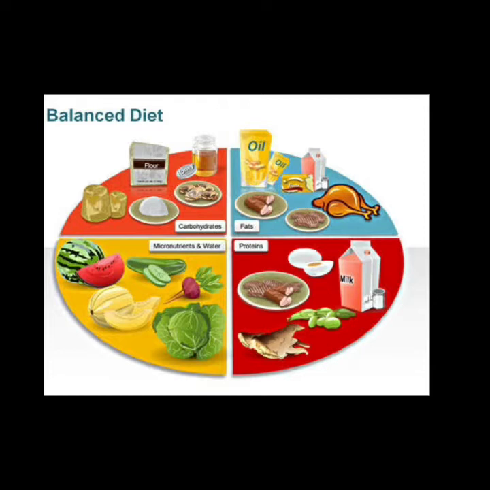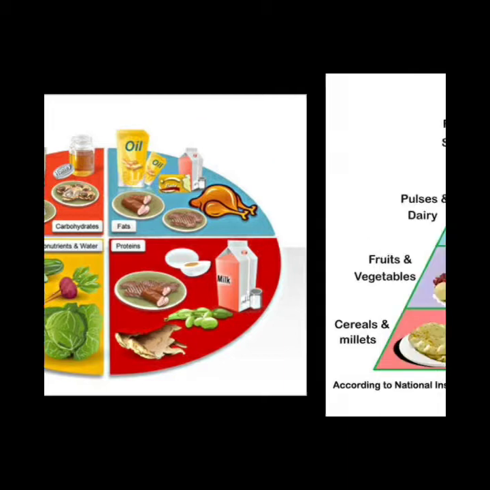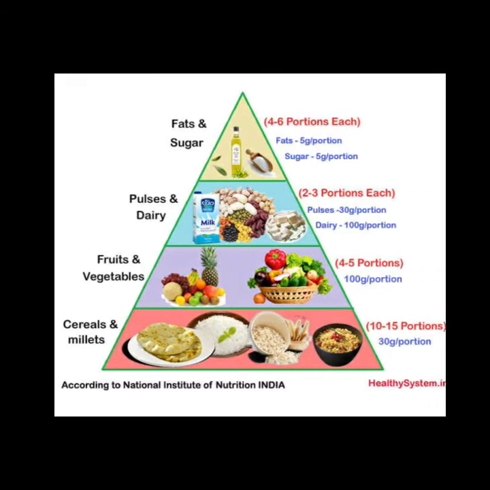Now, the question is how to get this balanced diet. No single food item can provide all of these nutrients to our body. So we need a variety of food to have a proper and balanced nutritional diet.